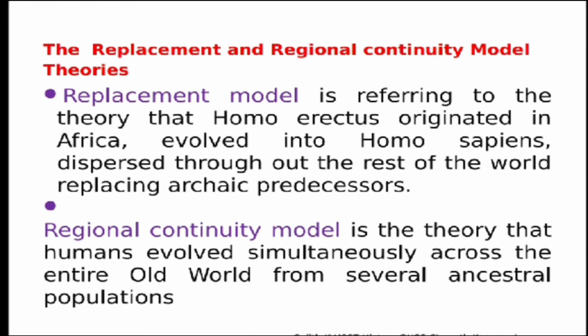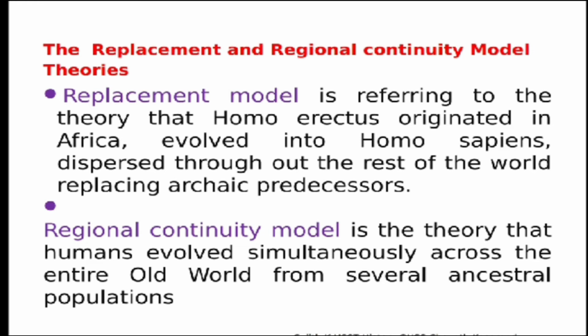According to the regional continuity model, the archaic Homo sapiens in different regions gradually evolved at different rates into modern humans. It means the archaic man lived in different parts of the world and evolved into a modern human being at a different rate. As a result, there is dissimilarity found in the people of different continents. So this theory is called the regional continuity model.